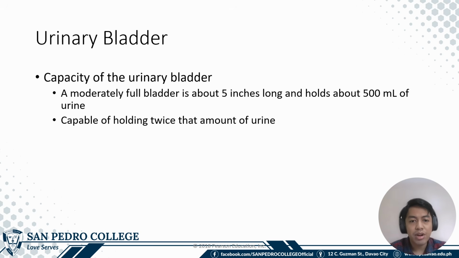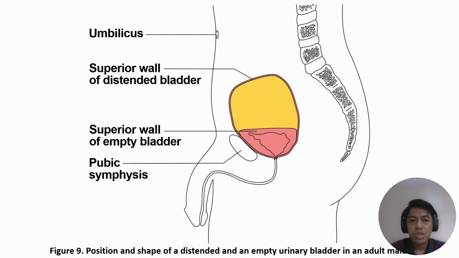The urinary bladder is able to hold as much as 500 ml of urine, or half a liter of urine. So this is what happens when the urinary bladder is being filled with urine.